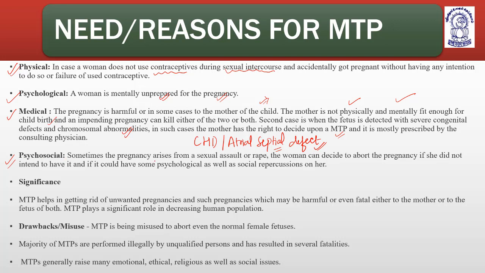Psychosocial: sometimes the pregnancy arises from sexual assault, a sexual crime or rape. The woman can decide to abort the pregnancy if she did not intend to have it, and if it could have psychological as well as social repercussions on her. Her family is imposing pressure, or society is imposing repercussions, or she knows that if she carries the baby, she might suffer social repercussions. That's why she wants to go for MTP.